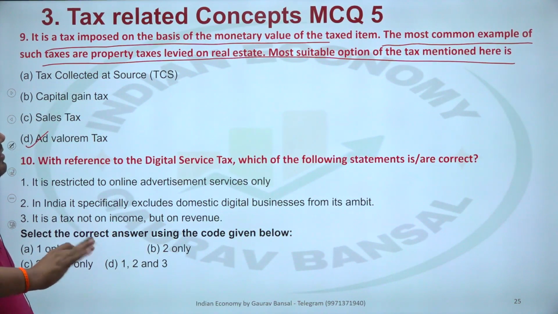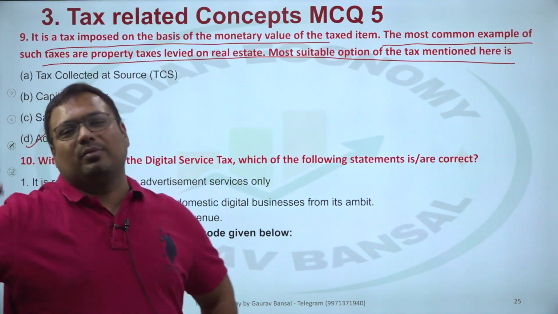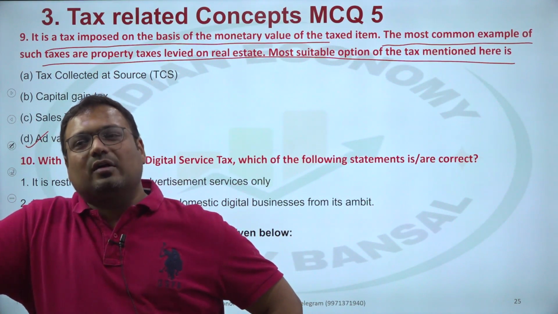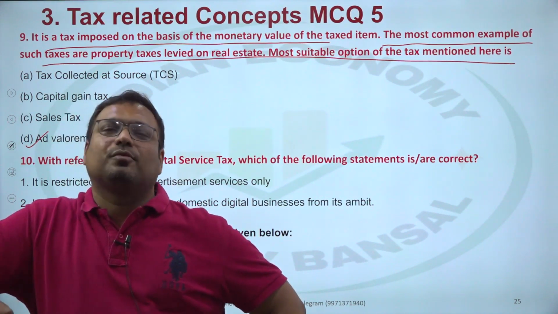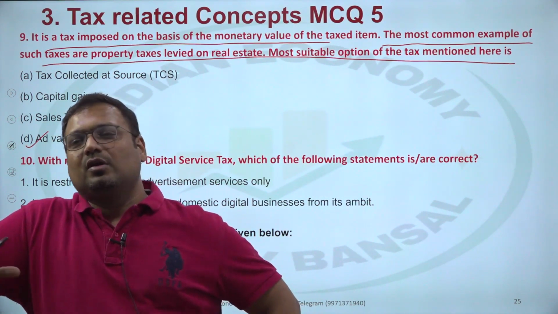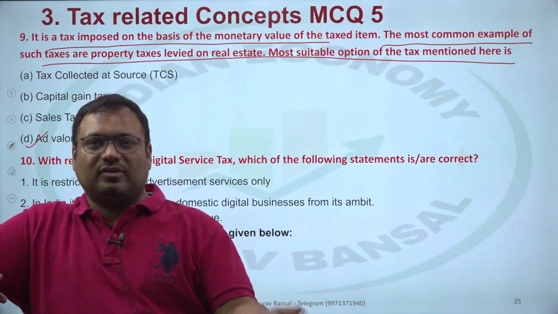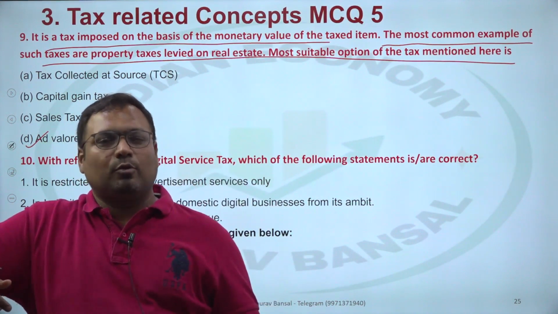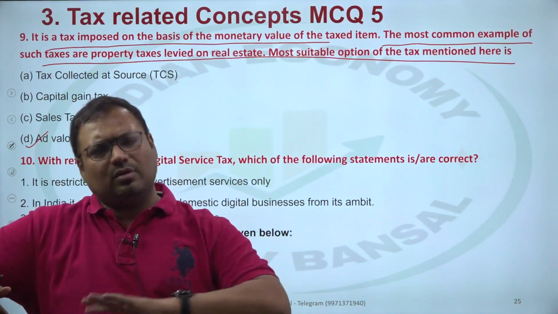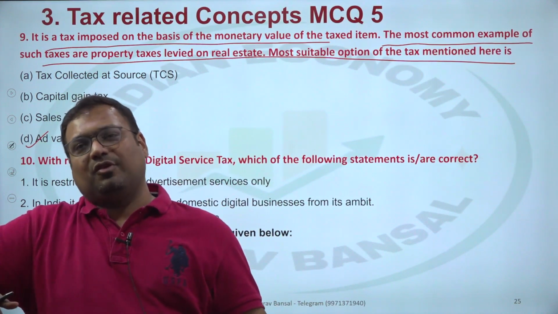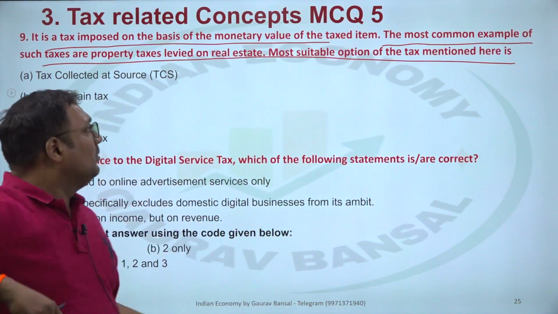The second statement is only to confuse you. The most common example, yes, property, in fact all the taxes today are ad valorem tax. Ad valorem taxes are the taxes which are imposed as a percentage of the financial value of a transaction. You buy something for 100 rupees, tax will be 5% of that, 2% of that. You earn 5 lakh rupees, tax will be 30% of that. So taxes are a percentage of the value of the transaction or income.